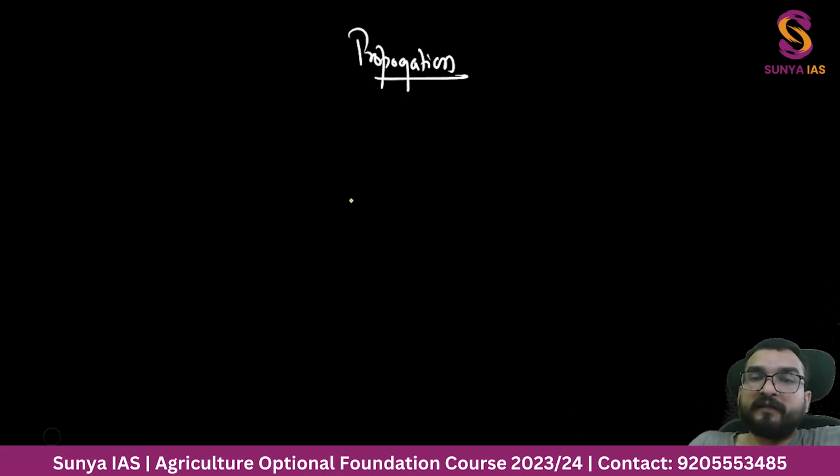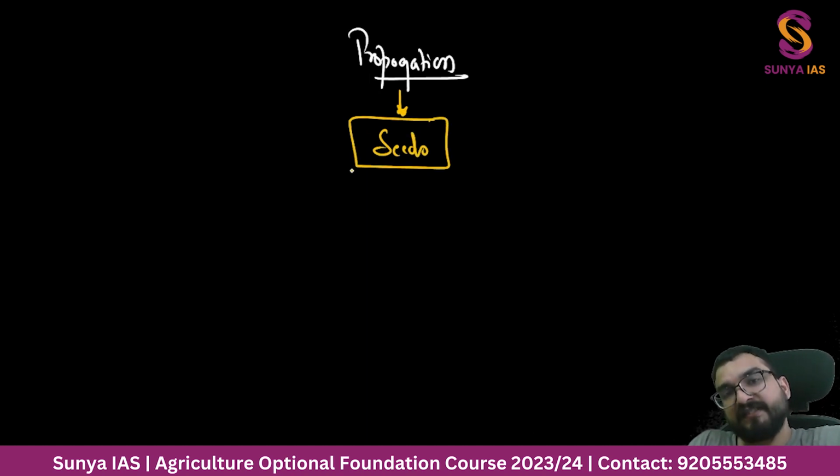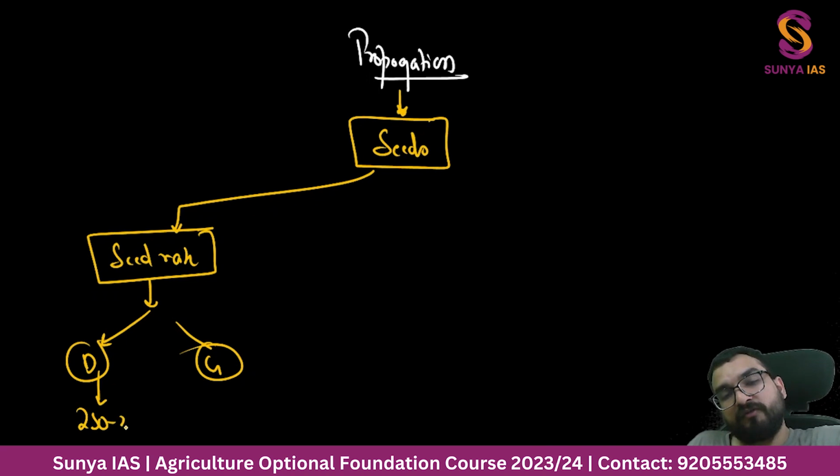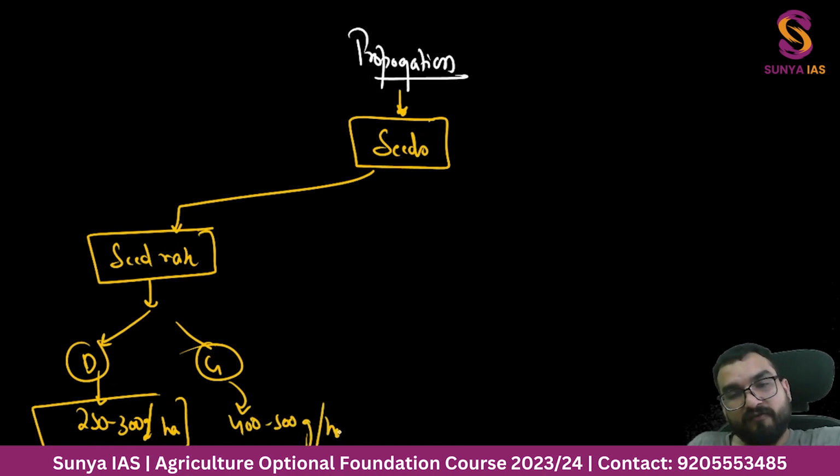Right, guys? Now you should understand how propagation happens. Most of the fruits are propagated by asexual reproduction, but papaya is an exception, it is propagated sexually, that means by seeds. When you have seeds, you should know the seed rate, how much seed you have to utilize. For dioecious variety, the seed rate is 250 to 300 gram per hectare, and gynodioecious 400 to 500 gram per hectare. Obviously, gynodioecious has more seed rate.